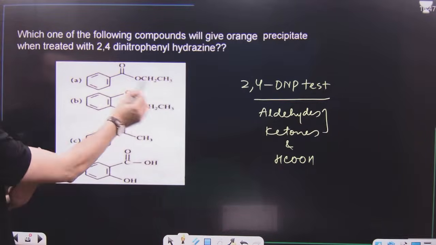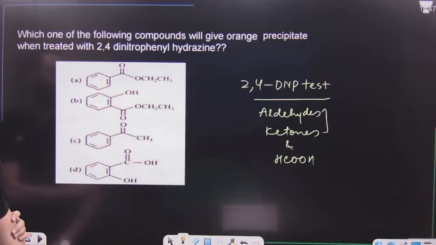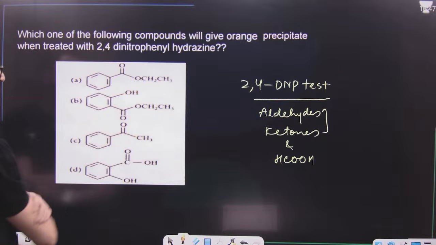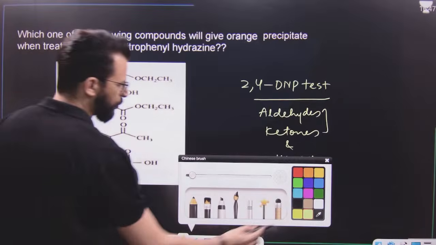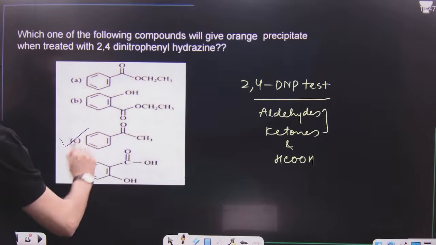Have a look. First one is an ester, so it will not show the 2,4-DNP test. Second is also an ester. It will not show. Third is a ketone. It can show. Fourth is a carboxylic acid. It will not show. So it is simply option number C.